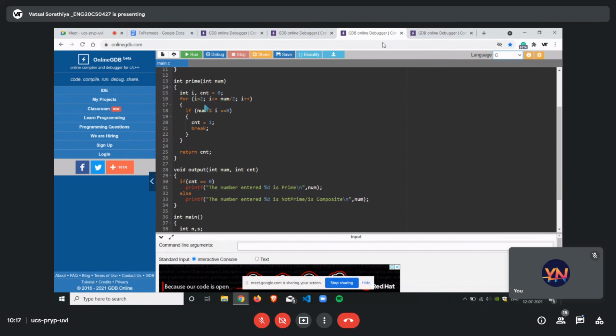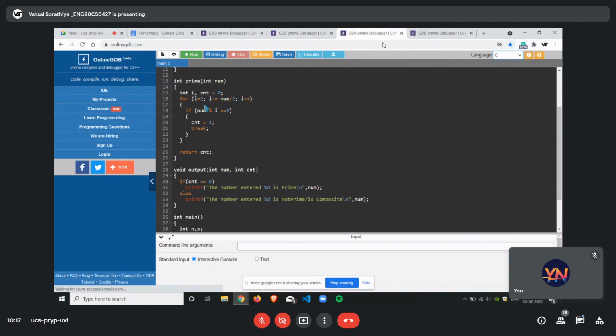Just like that, the counter variable: I have taken i equal to 2, i less than or equal to the number entered by the user divided by 2, followed by i++. Inside that I have put an if statement: if the number mod i is 0, then the counter's value will be 1 and it will break, as we don't need to execute afterwards.